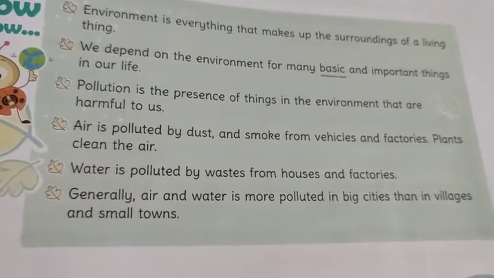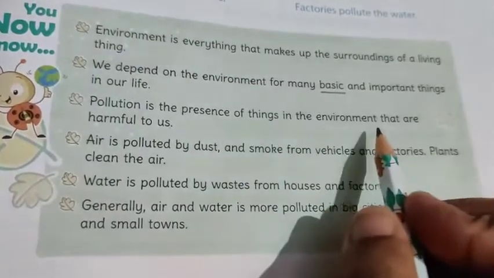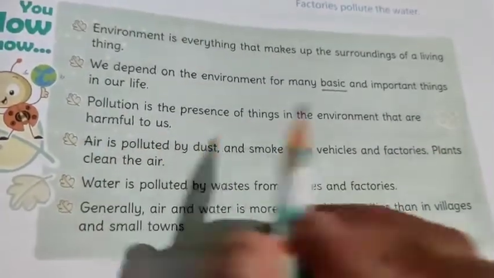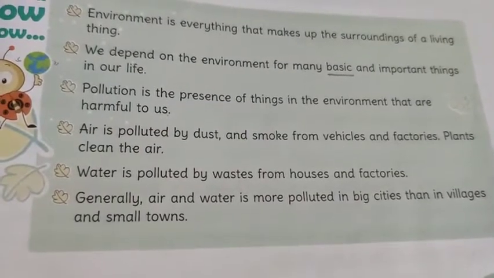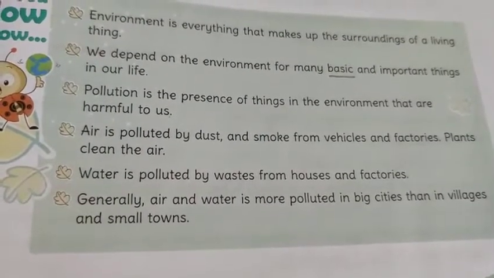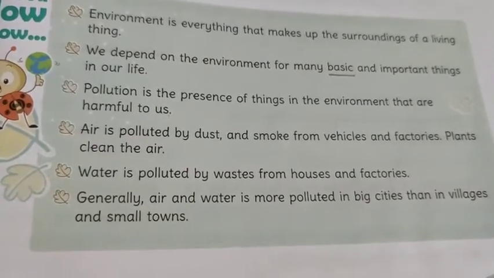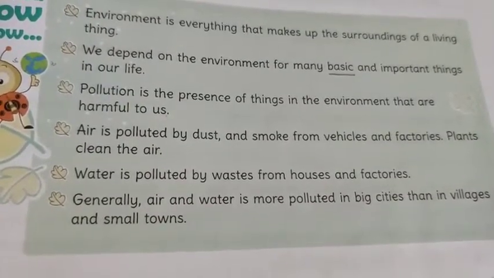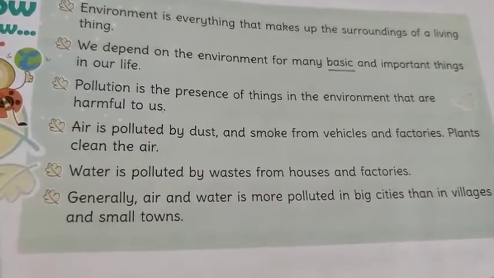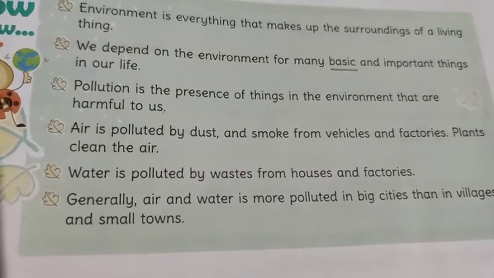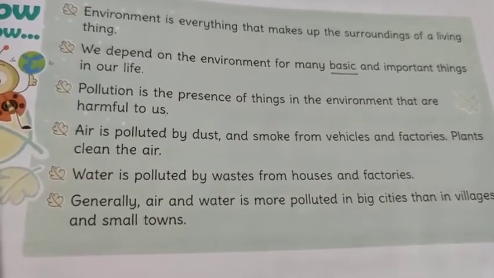Yes, next point is pollution. Pollution is the presence of things in the environment that are harmful to us, right. Pollution क्या है? Pollution वो है जो चीज़ें प्रेजेंट हैं एनवायरनमेंट में, बट दोज थिंग्स आर रियली हार्मफुल फॉर अस. Yes, they are very harmful to us. So those harmful things, when they are adding up in the environment, they are creating a pollution.